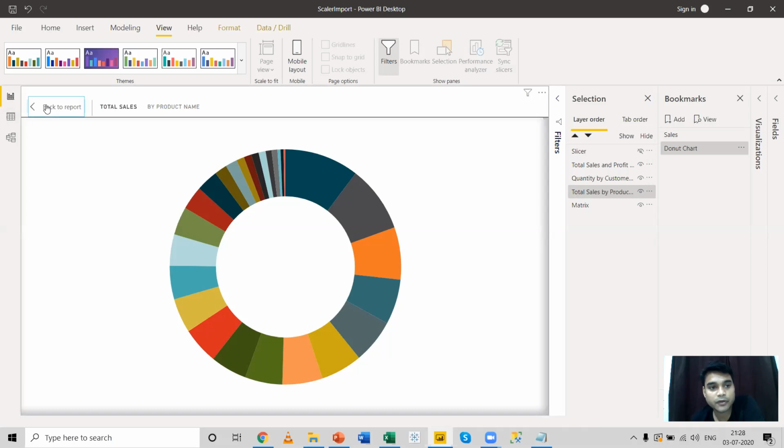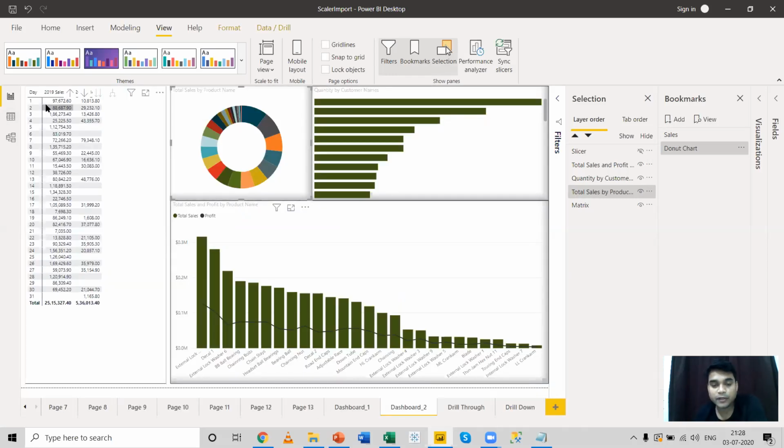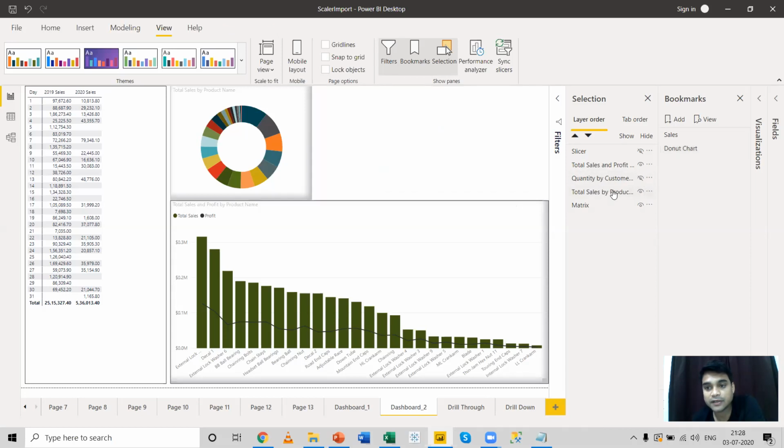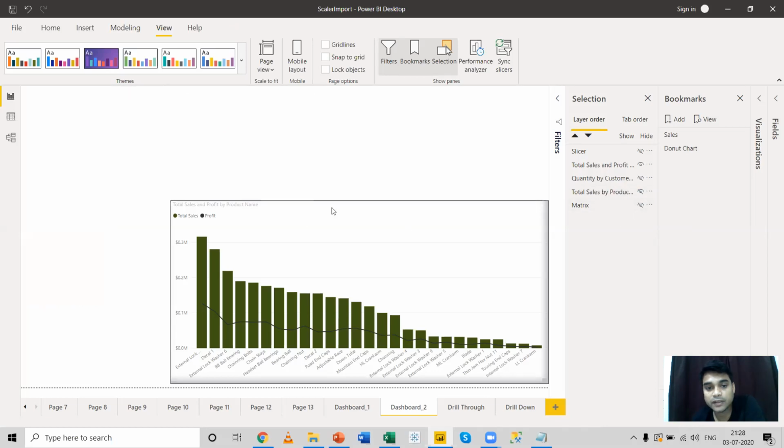The next report, I want only this particular chart to be shown. I don't want these charts to be available. So what I can do, from the selection pane, I can select the charts over here. In the selection pane, you can see this eye mark over here. You can just uncheck this eye mark and all the charts will be removed and only this chart will be there. So I can create one more bookmark and I can name it combo chart.